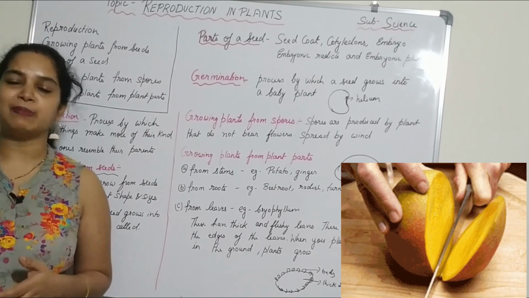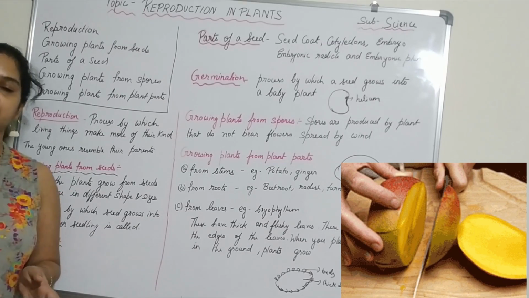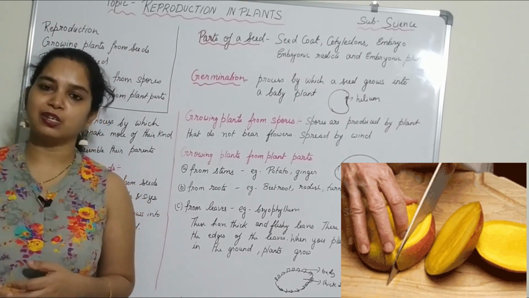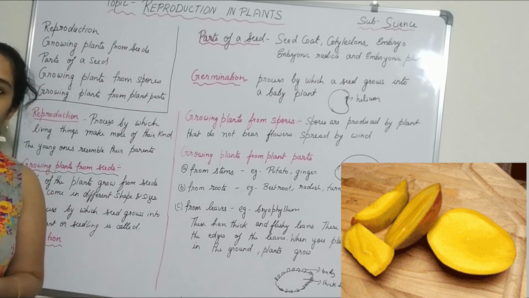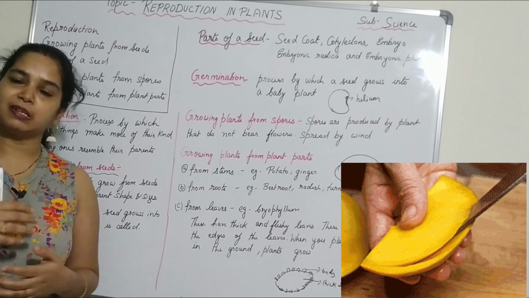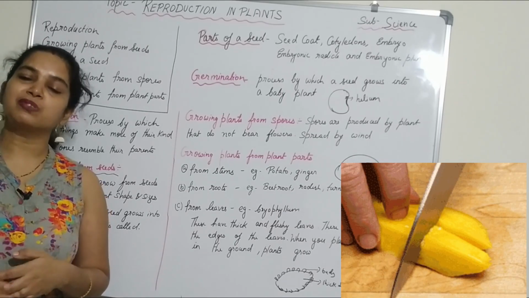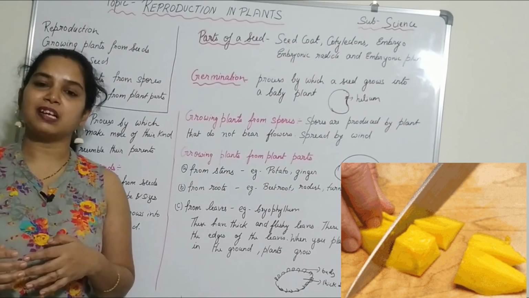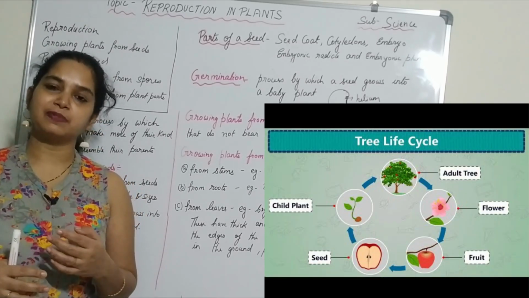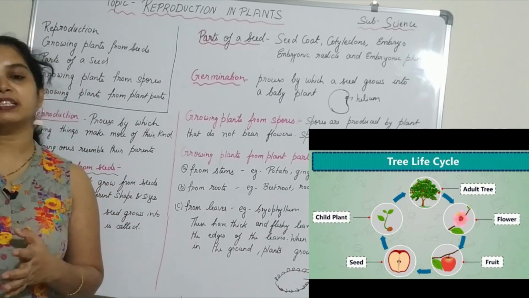For example, the mango plant contains one seed, and when the seed is planted in the soil, it gives rise to a seedling, that is a small plant or a baby plant. The seedling gradually grows into a young plant, then into a big tree, and when it grows into a big tree, it gives flowers, and the flower then turns into the fruit, that is the mango, and it contains the same seed.